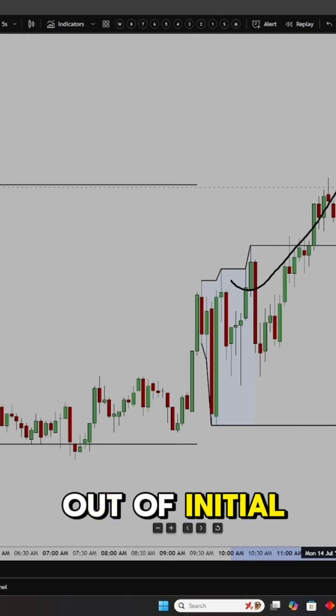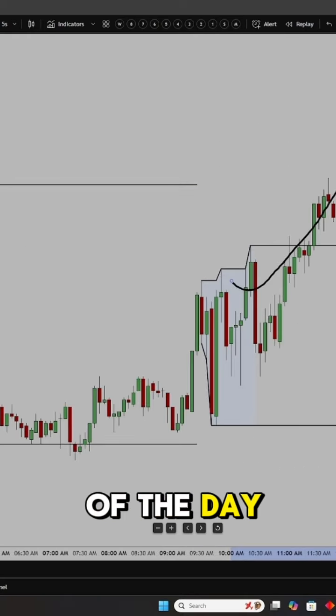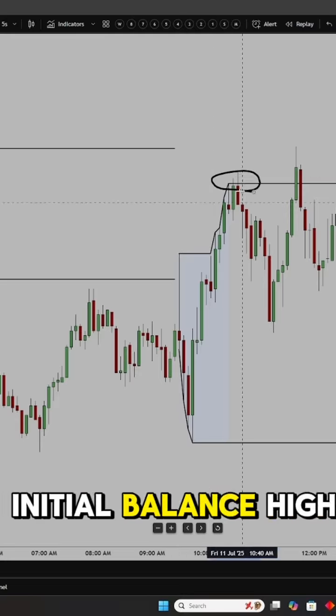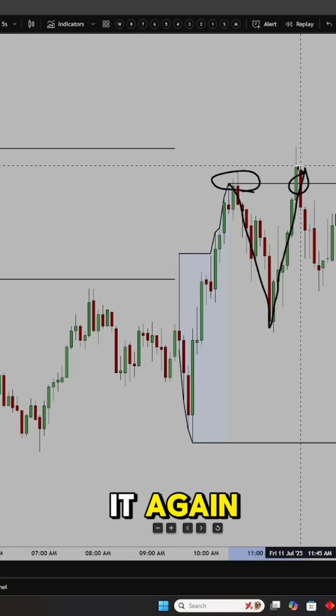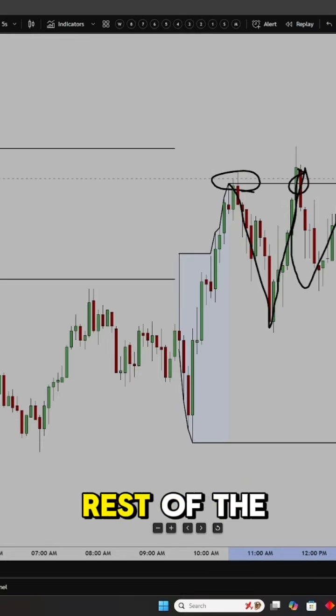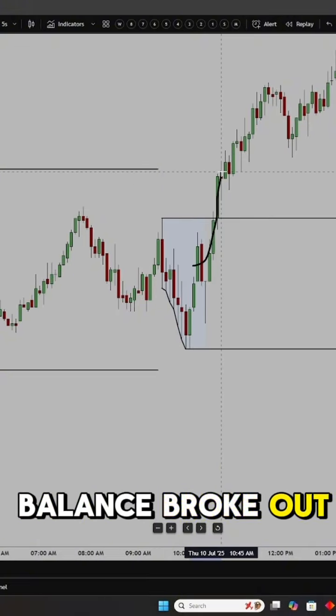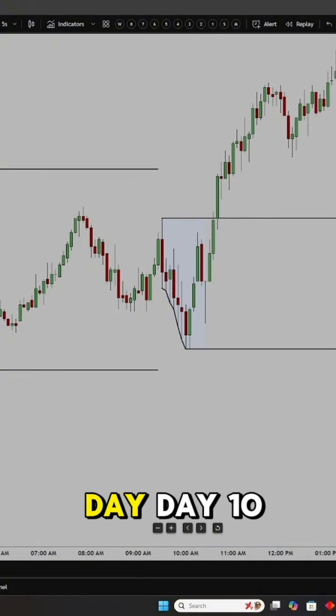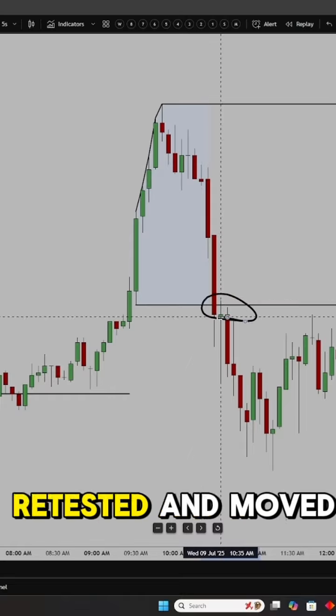Day 7, broke out of initial balance, back tested, moved higher the rest of the day. Day 8 was a little tricky, but we swept initial balance high, came back into balance, failed to break out of it again, and then kind of consolidated the rest of the day. Day 9, we had a smaller balance, broke out, never got a retest, and then moved higher the rest of the day. Day 10, broke initial balance low, retested, and moved lower.